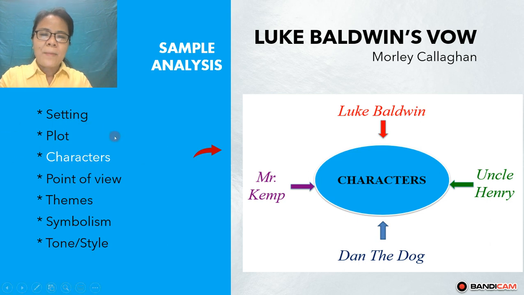And it is very difficult for us to decide whether Mr. Kim is the protagonist or the antagonist, but he plays the role of the catalyst in the story. He helps Luke and Uncle Henry to bridge the gap between the two characters, and he gave advice to Luke, and finally he succeeded.